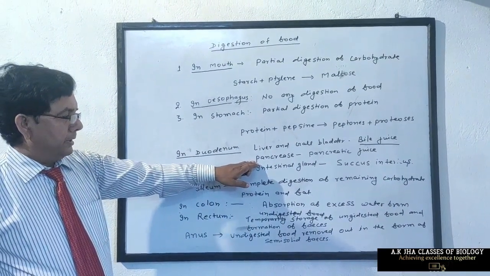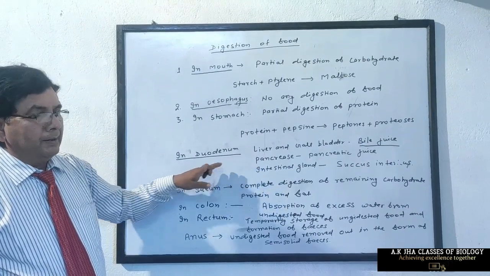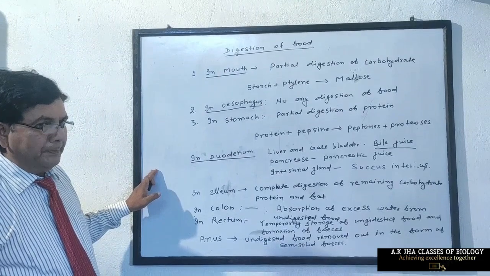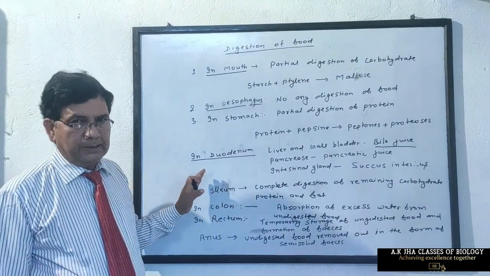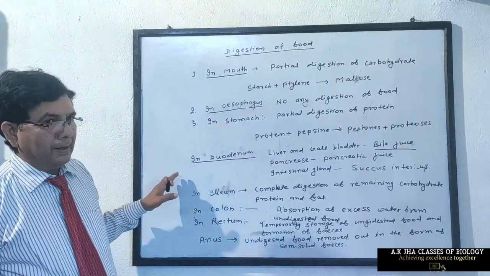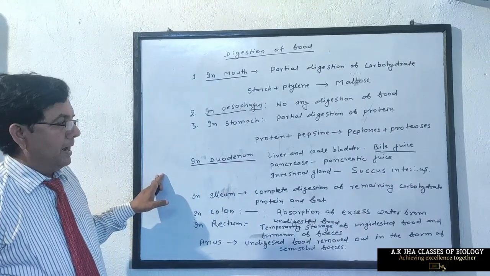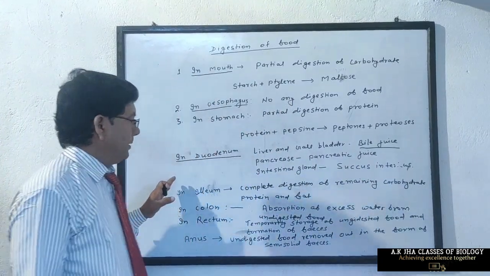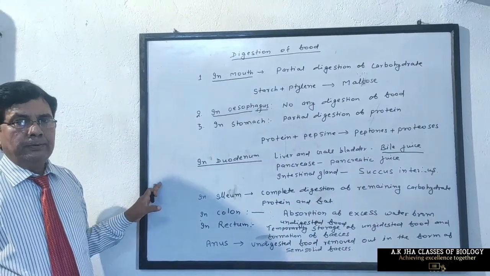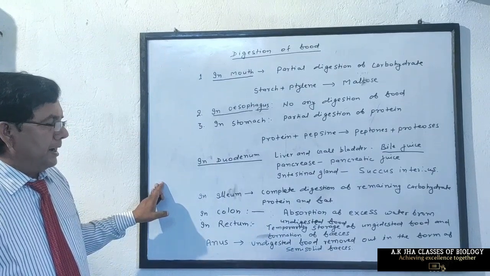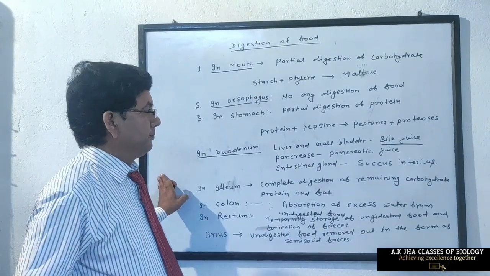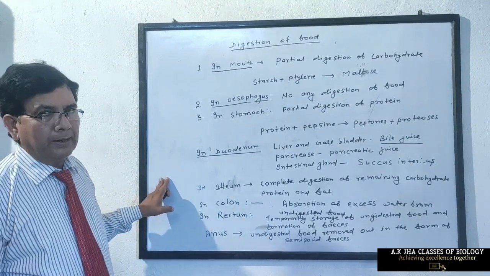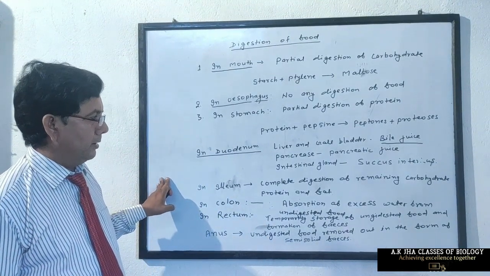Pancreatic juice secreted by the pancreas contains three digestive enzymes: trypsin, amylase, and lipase. Trypsin is a protein digestive enzyme, amylase is a carbohydrate digestive enzyme, and lipase is a fat digestive enzyme. Trypsin converts protein into peptones and proteases. Amylase converts maltose into glucose and fructose, and lipase converts fat into fatty acid and glycerol.